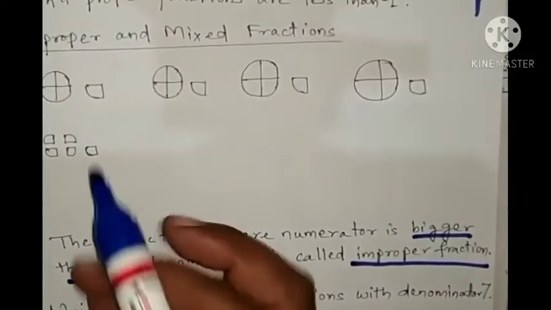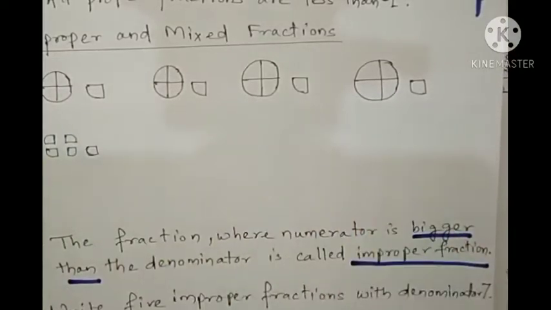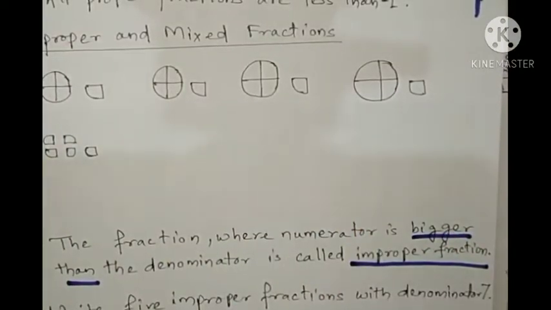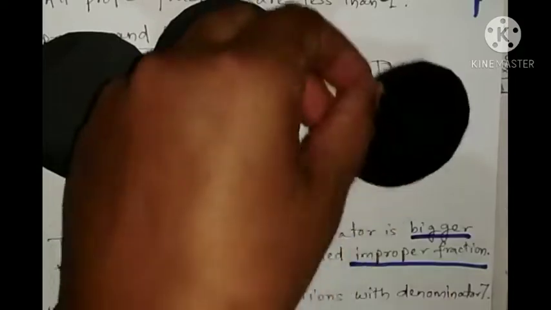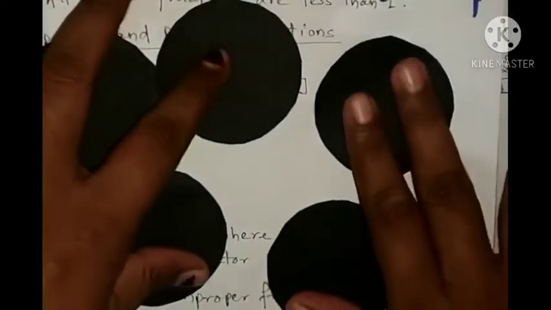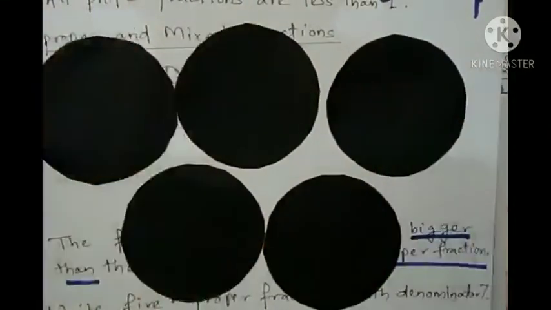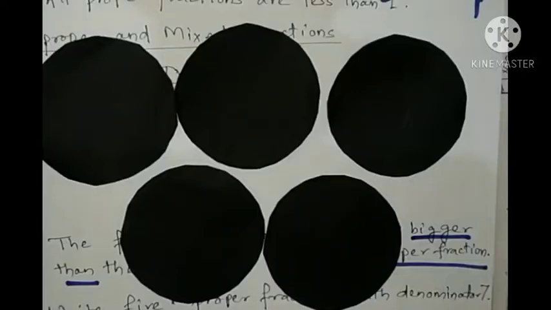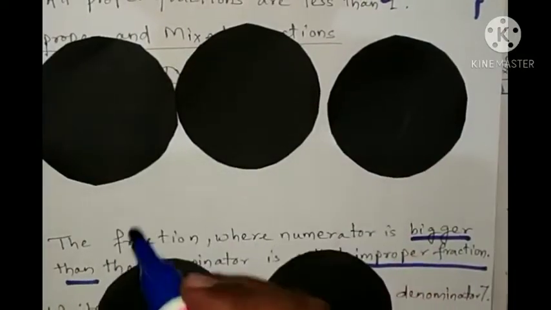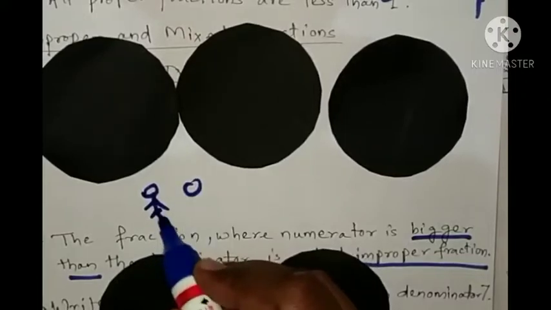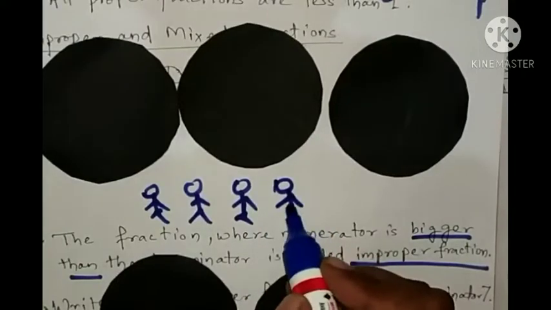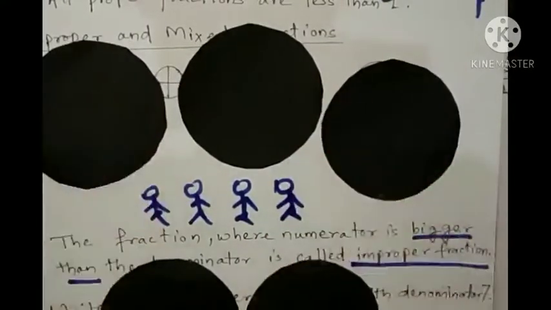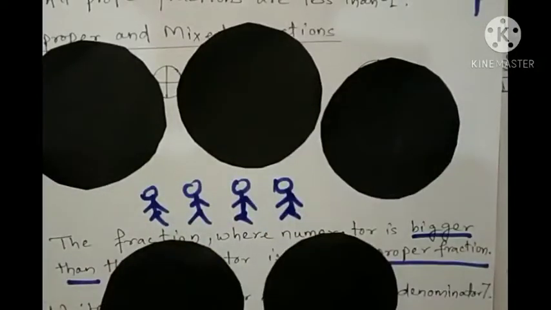So let's see. There has been given 5 roti. Okay. So I'll take 5 roti. Look at here. 1, 2, 3, 4, 5. Okay. So 5 rotis are taken. This one I need to distribute between 4 students. Okay. So how many students do I have? I have only 4 students. Okay. So what I need to do? I need to distribute or divide these 5 roti between 4 students.